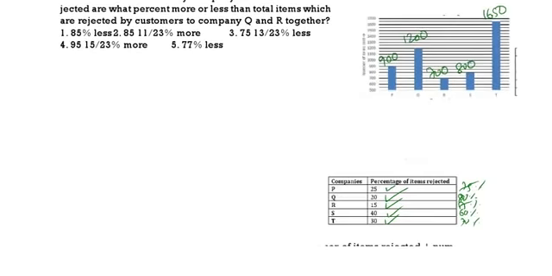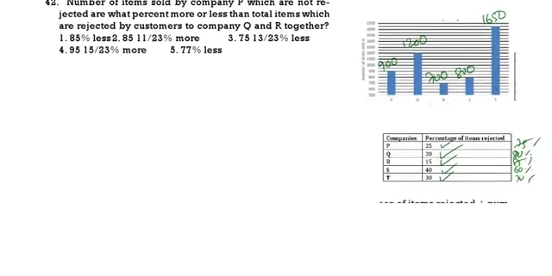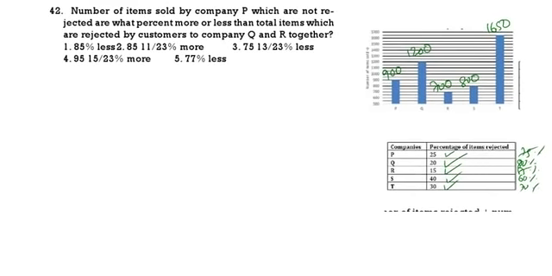P is 900, rejected is 25, non-rejected is 75. So P not rejected is 9 into 75, because rejected is 25%, non-rejected 75%. That will be 675.